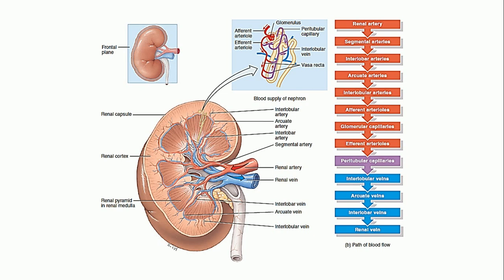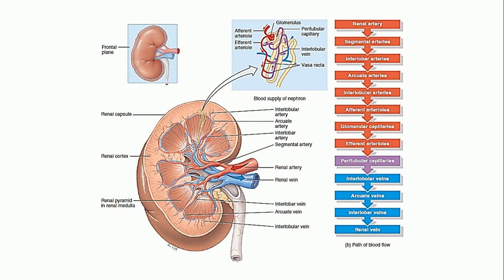So, let us summarize the blood supply to the kidney. The blood will enter via the renal arteries, which will divide into the segmental arteries. Further, the segmental arteries will divide into the interlobar arteries.